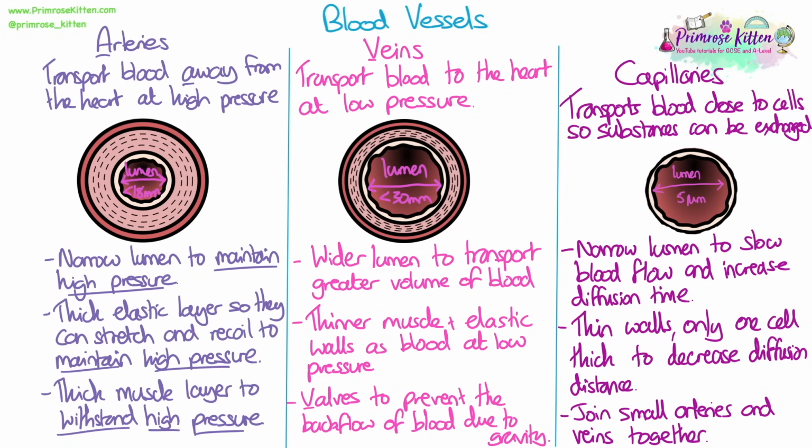And ultimately they join small arteries and veins together, so once exchange has happened, the blood flows into veins and then can return back to the heart. You need to be able to use all of this information to be able to compare the structure of the different blood vessels as well as their functions.